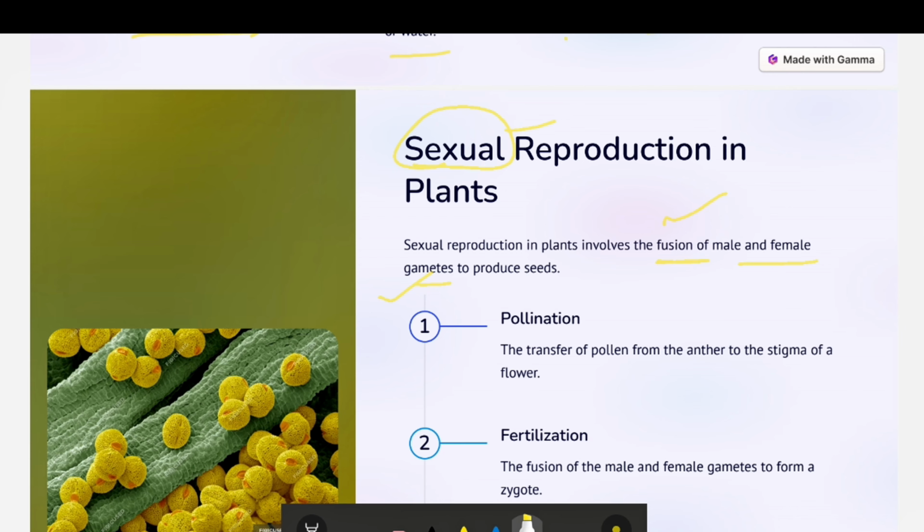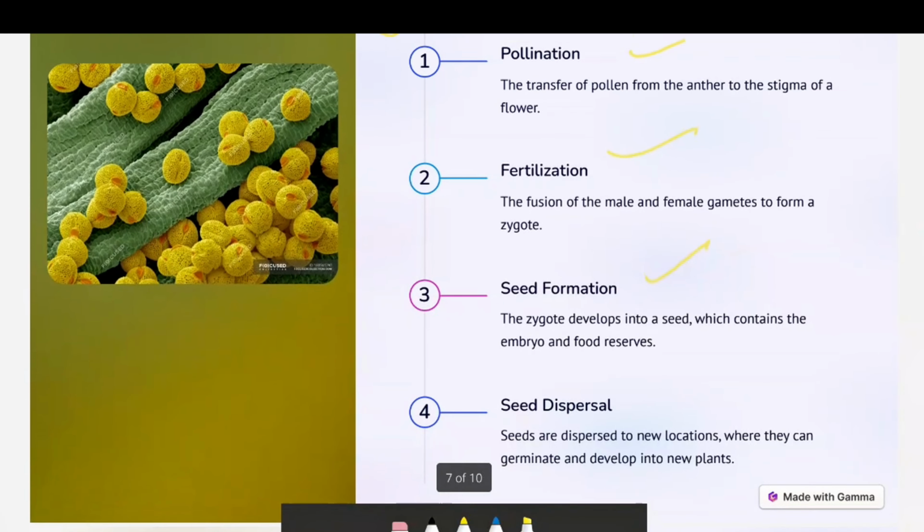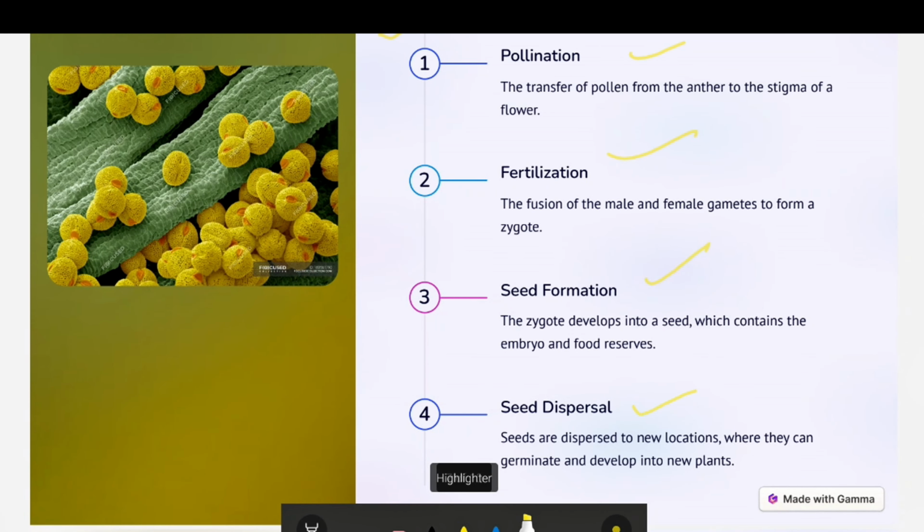First is pollination, fertilization, and seed formation, and then the last one is the seed dispersal. Okay, pollination: transfer of pollen grains from anther to stigma. All right, these are the two, male and the female. Anther is male and this is the female part of the plant. We will study just later on.